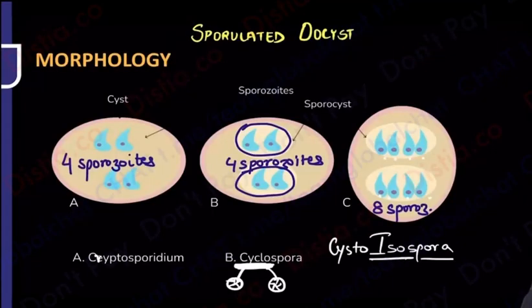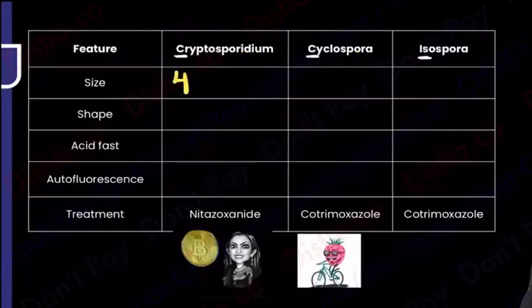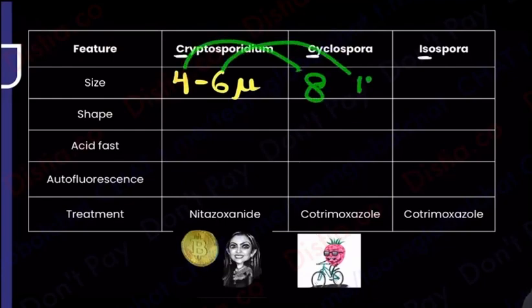Cryptosporidium had how many sporozoites? 4 sporozoites. So size भी 4 microns रखते हैं. It is gonna be 4 to 6 microns. So what will I do for cyclospora? 4 का double 8, 6 का double 12. So what do you think is the size? The size of cyclospora, 4 ka double 8 and 6 ka double 12. So 8 to 12 microns.